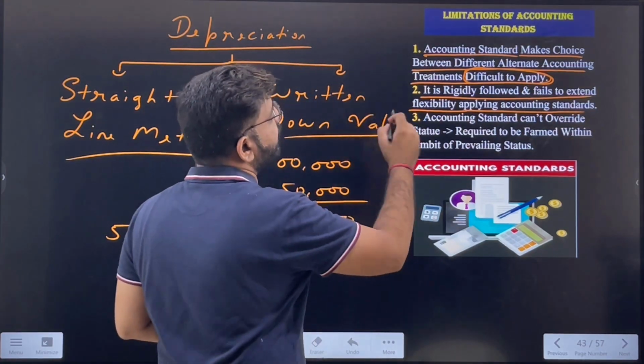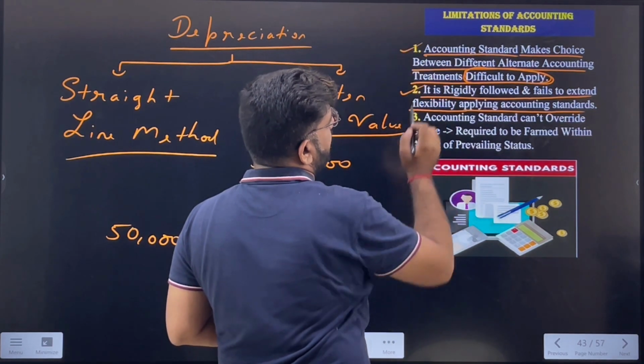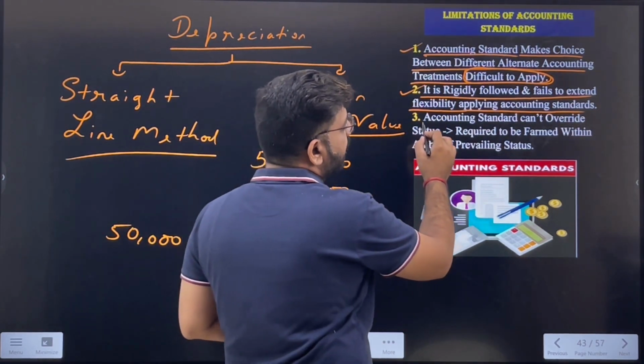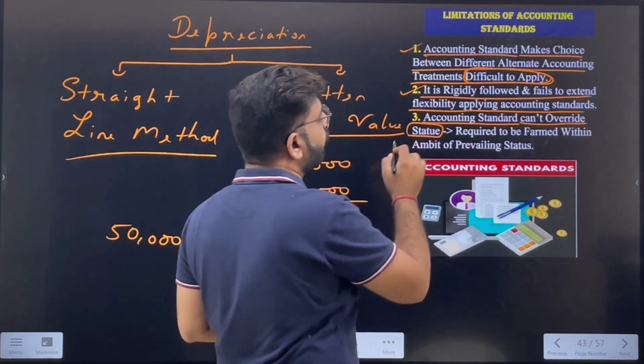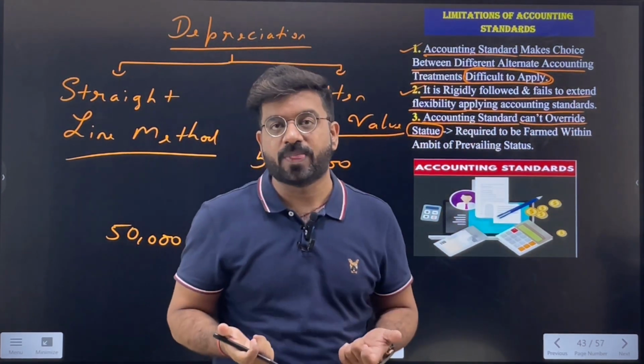Or else it is so rigid that you just cannot change the method of the accounting standards which was implemented in the first place. Okay, so this is the second limitation of the accounting standards. The third one is, accounting standard can't override the statute. Now what is the meaning of statute? The law. It cannot override the law.